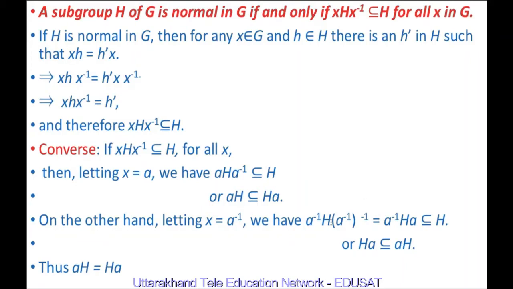Therefore, A inverse H, A inverse inverse, and this is nothing but inverse of A inverse is A. So A inverse H A is a subset of H. If we pre-multiply both sides by A, then A A inverse will be the identity element. So A A inverse is E, and H is H. So HA is a subset of AH. Thus AH is a subset of HA, HA is a subset of AH, hence AH is equal to HA. It means H is a normal subgroup of G.